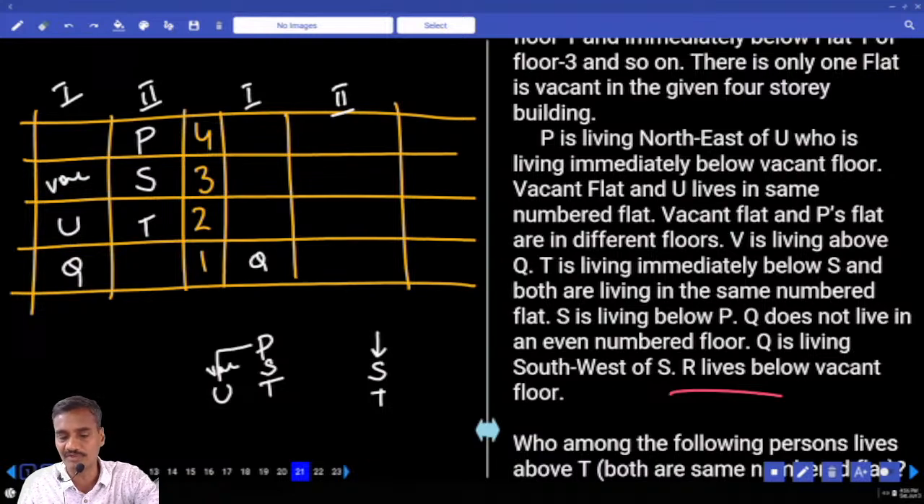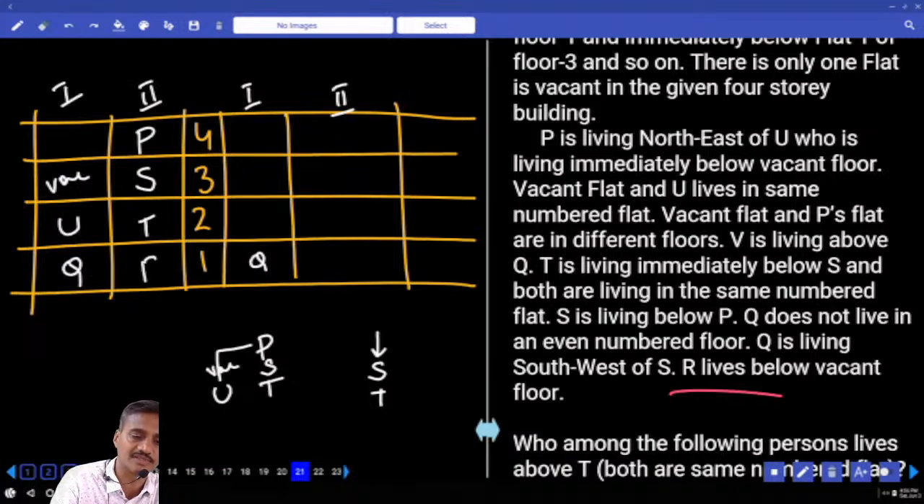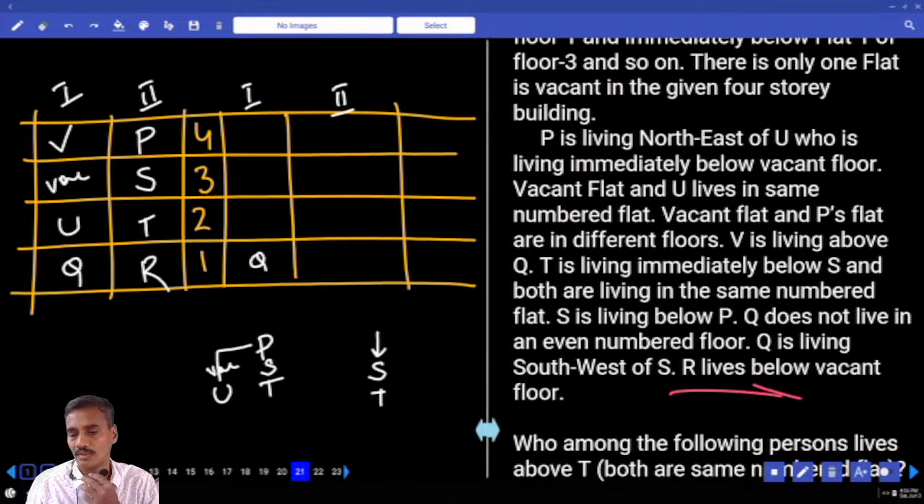Then the last one, R lives below the vacant floor. R is here. Here it is not saying R lives immediately below the vacant floor; R lives on any floor below the vacant floor. Isn't it? Then who is the person left over here? V is the person.